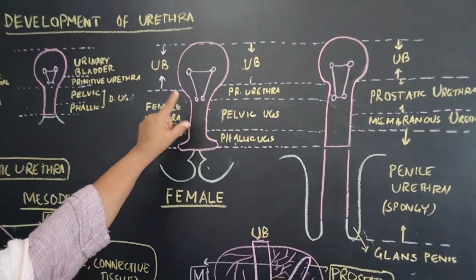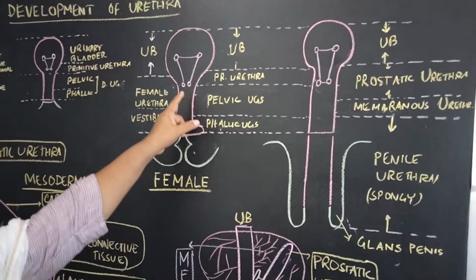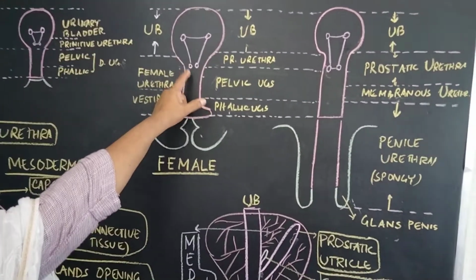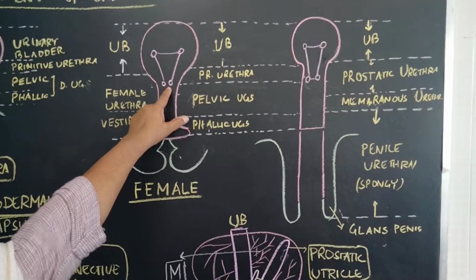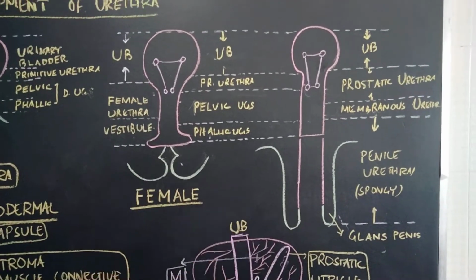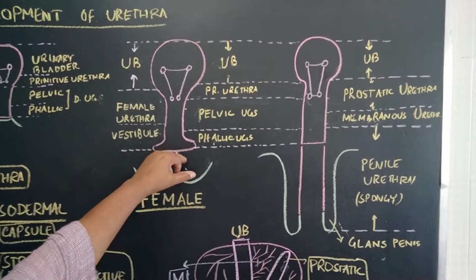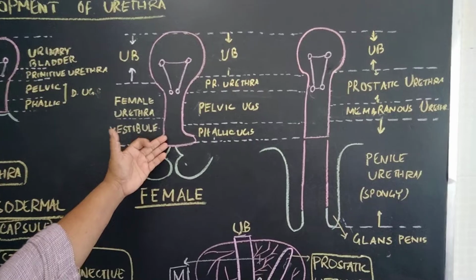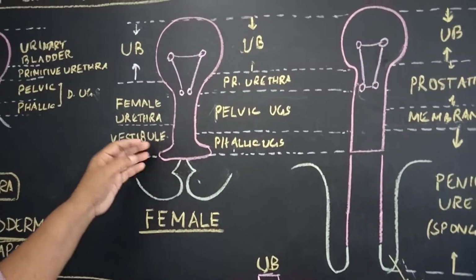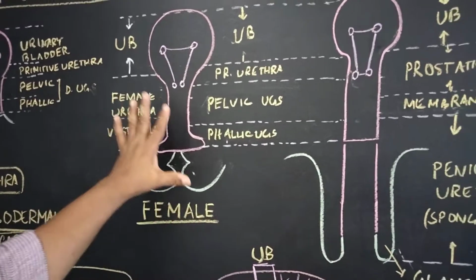The female urethra is also derived from the vesicourethral canal, endodermal in origin, but the posterior part of it is derived from the absorbed part of the mesonephric duct, so that is mesodermal in origin. So this is again the transitional epithelium. Then the lower part will be taken up by, in the female, the epithelium derived from the endodermal epithelium. So this is in case of female.